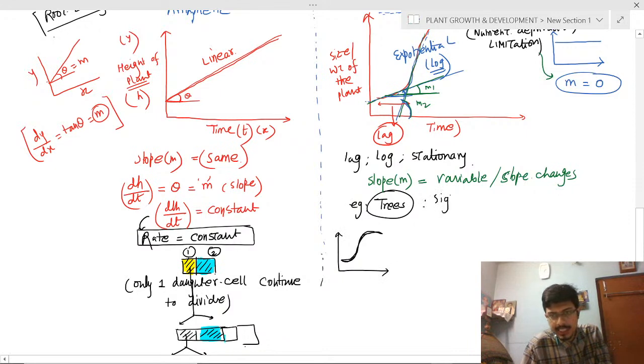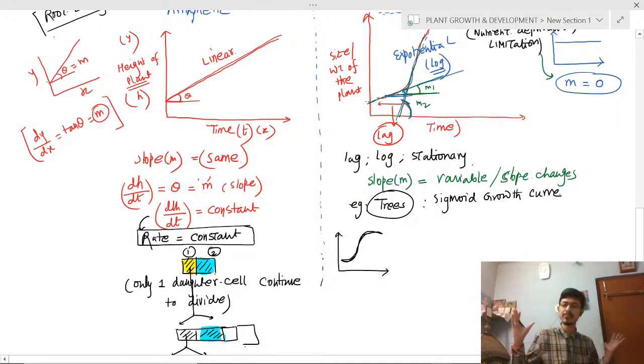So trees have a sigmoid growth curve. Clear? In root elongation there is an arithmetic growth curve, and in the other parts of trees there is a sigmoid or geometric growth curve.